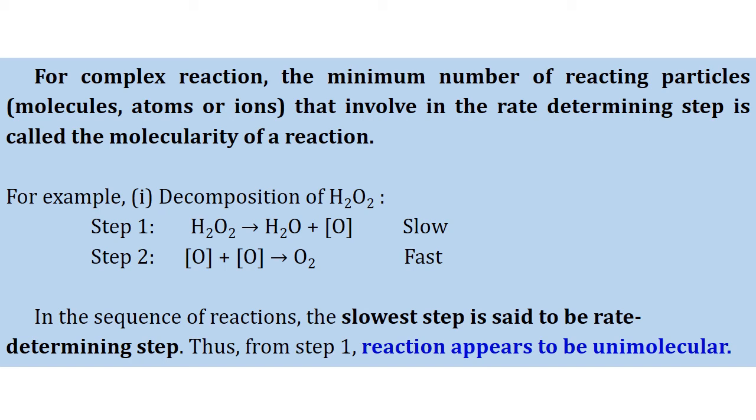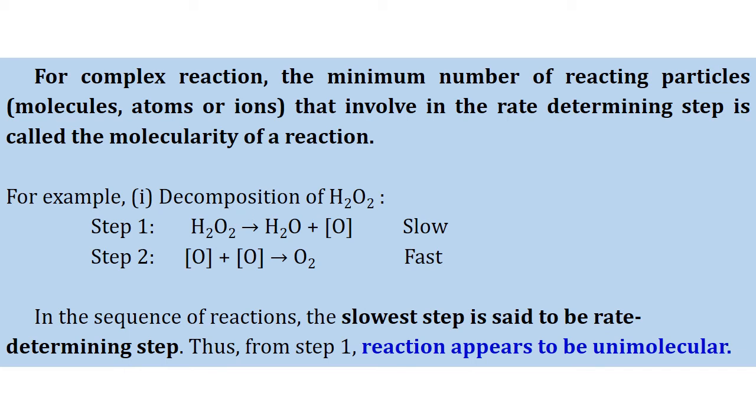So each step is an elementary reaction in complex reactions, and we have to find which is the rate determining step. If you find the molecularity of that rate determining step, then it is the molecularity of the whole complex reaction.